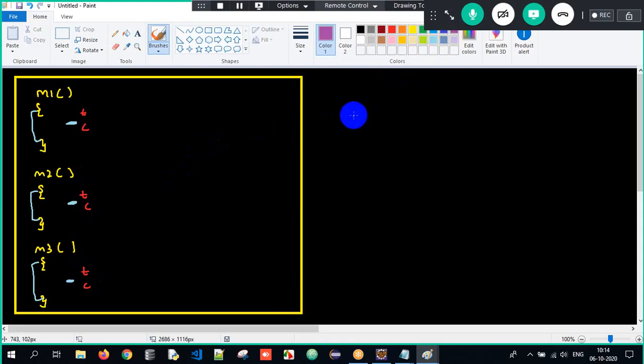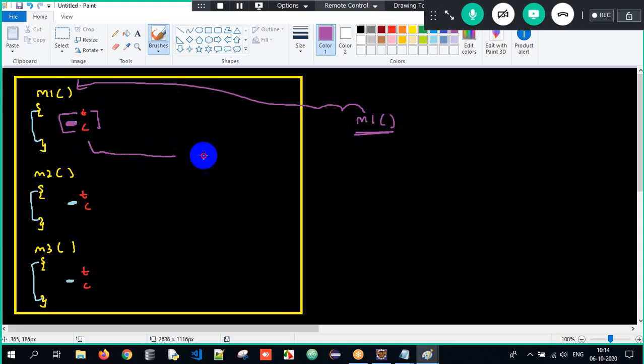Now I want to call the method. I call M1, okay. I slowly call the method. Exception is occurring. Since it is handled with the help of try and catch block, it will get executed and the control will come back. And I am done with my execution. Okay, I'm happy I'm done with the execution.